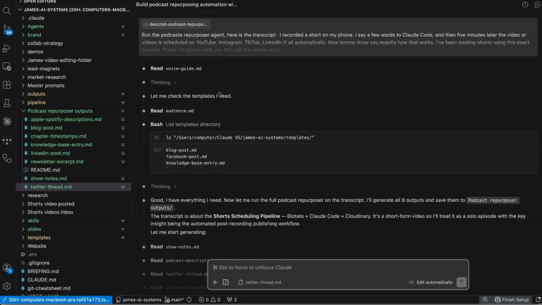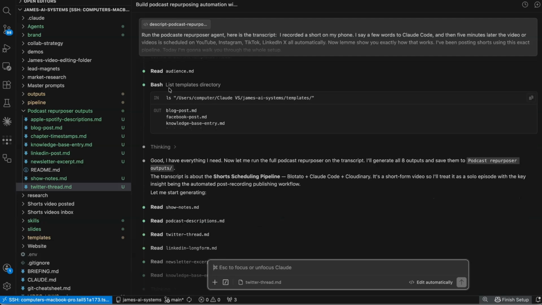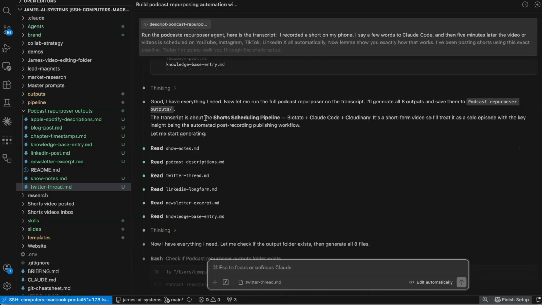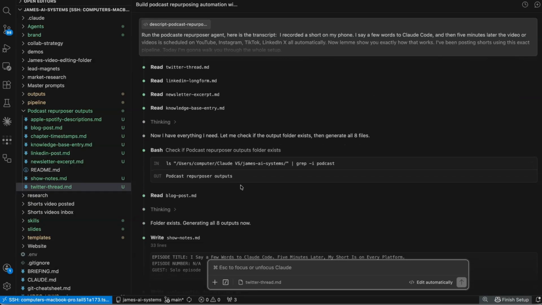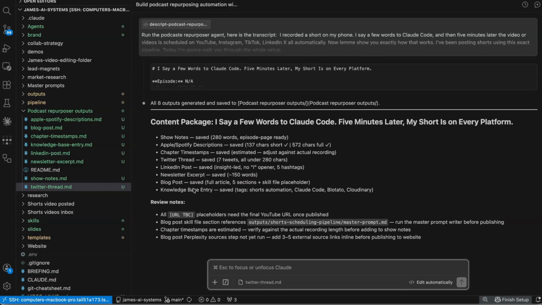If you head over to the blog post and copy the prompt for it, you'd be able to paste that into Claude Code and then talk with Claude about how you can set all of these things up for yourself. Let's go through. We can see Claude's processing here. Once it's got everything it needs, it reads through, thinks about it, writes all of the files, and gives me a quick report when it's done. So now let's work through all of the outputs.